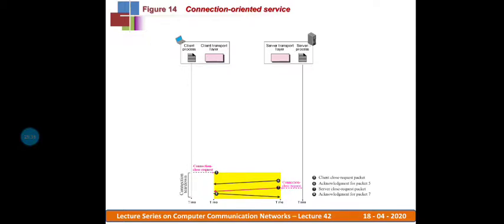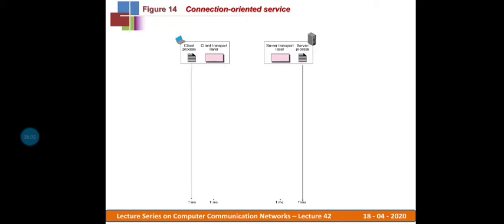Now both directions, client to server and server to client, are torn down. So in the connection oriented service, the establishment phase is followed by the data transfer phase, and later the established connection is torn down. That is how the connection oriented service works.